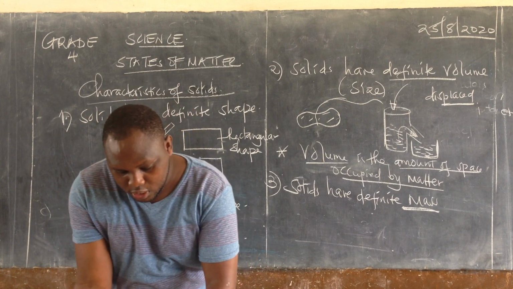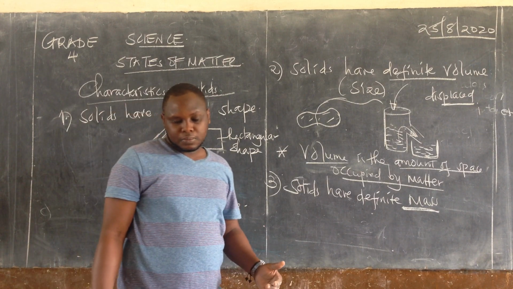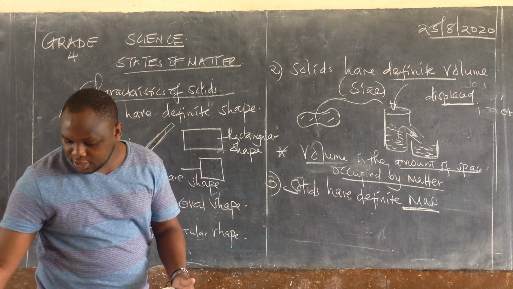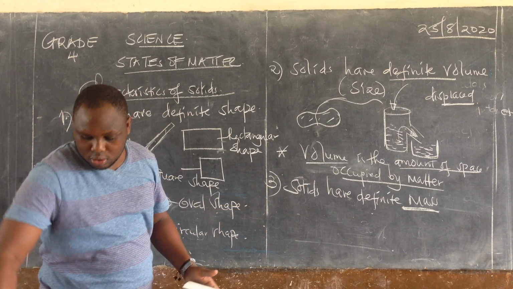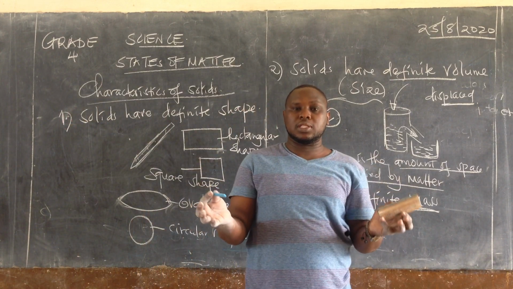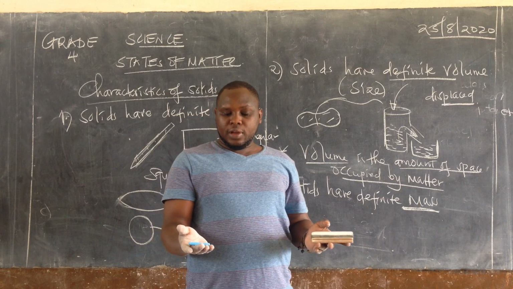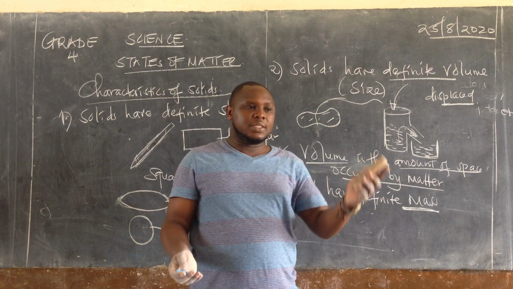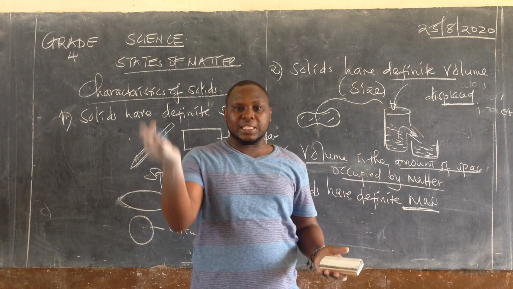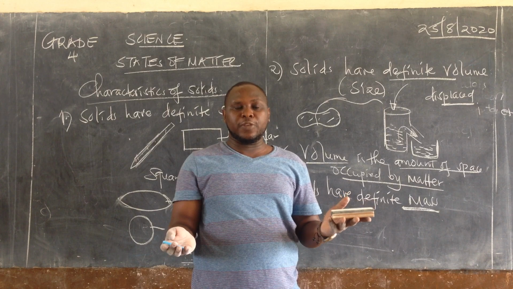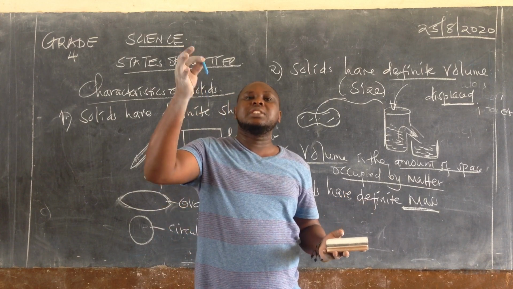Sometimes we realize that if you have two items like this, I have this and a piece of chalk, this blue chalk, both of these items are solids. If you can feel this, the weight of this one feels heavier compared to this particular piece of chalk, meaning that their mass is different. The mass of this chalk is definite.